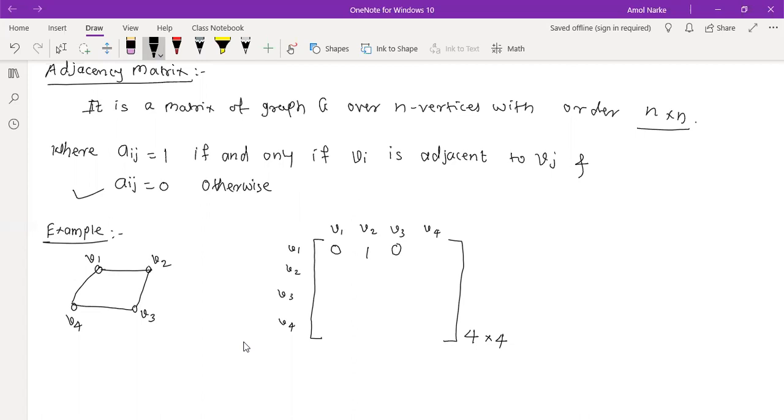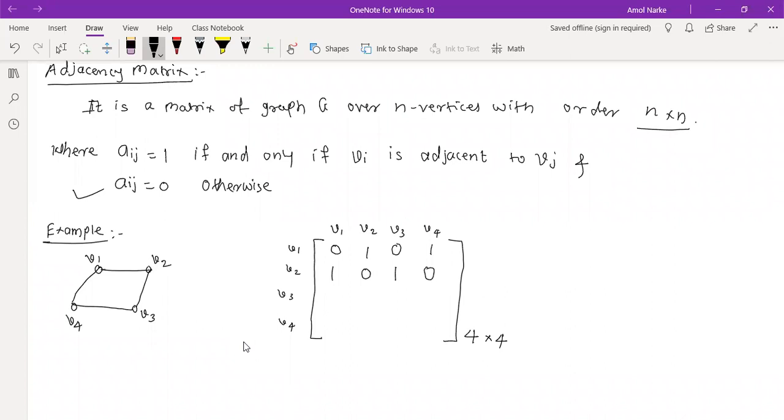V1 is not adjacent to V1 because we don't have a loop here. If we had a loop, V1 would be adjacent to V1. V1 cannot be adjacent to V3, so 0. What about V4? Yes, V1 is adjacent to V4, that's why it is 1. Now start with V2. Whether V2 is adjacent to V1? Yes, 1. Whether V2 is adjacent to V2 itself? 0. Next, V2, V3: 1. V2, V4: 0. Are you getting my point what we are doing?